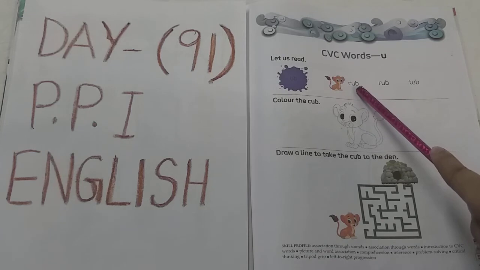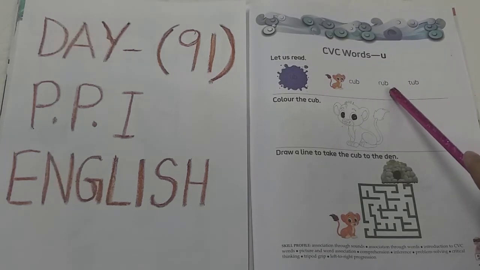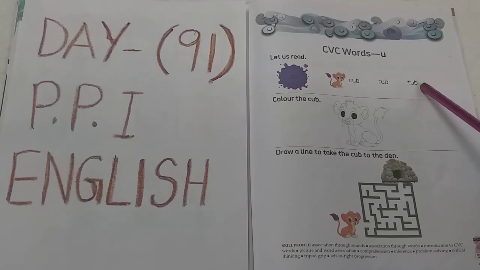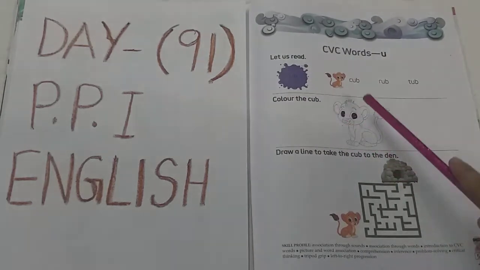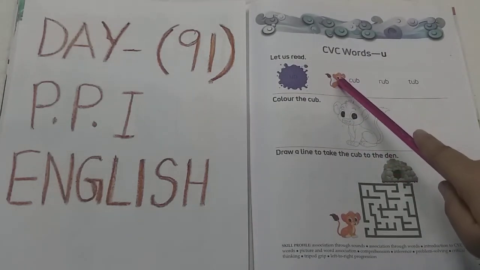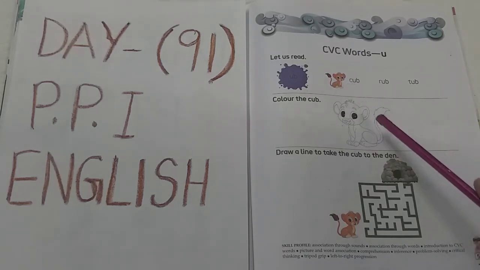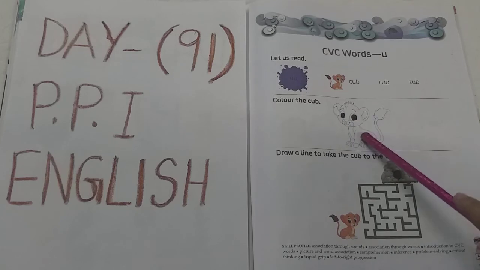C-U-B, cub. R-U-B, rub. T-U-B, tub. Now see the next one. Color the cub. In this cub you can see brown color. So here also we have to do a beautiful color in the cub.